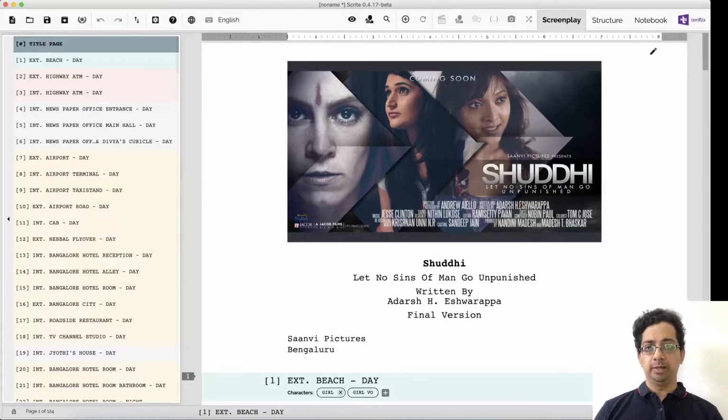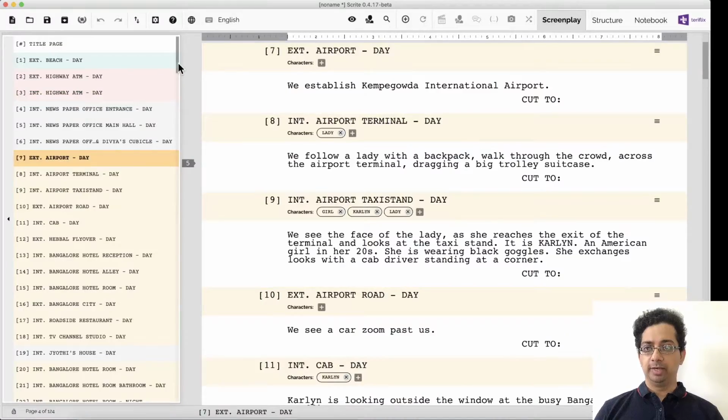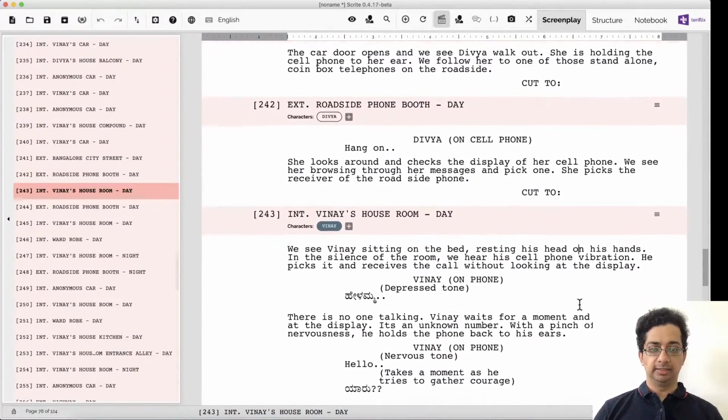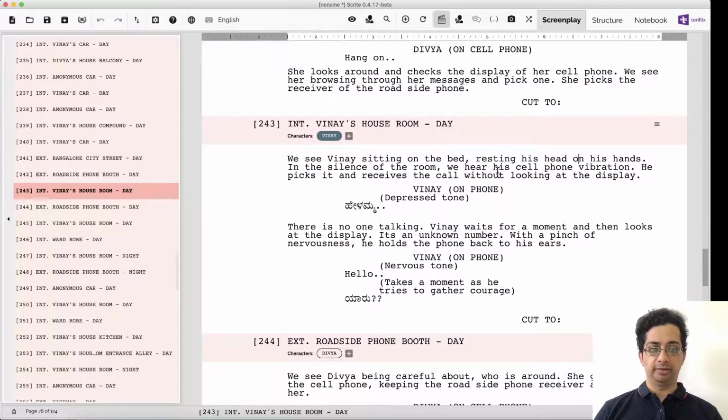Here we have a screenplay. Screenplay is a list of scenes. In this screenplay, we have 376 scenes. Each scene is a list of paragraphs. Here we have an action paragraph, we have a character paragraph, parenthetical, dialogue, action, character, parenthetical, dialogue, and so on.